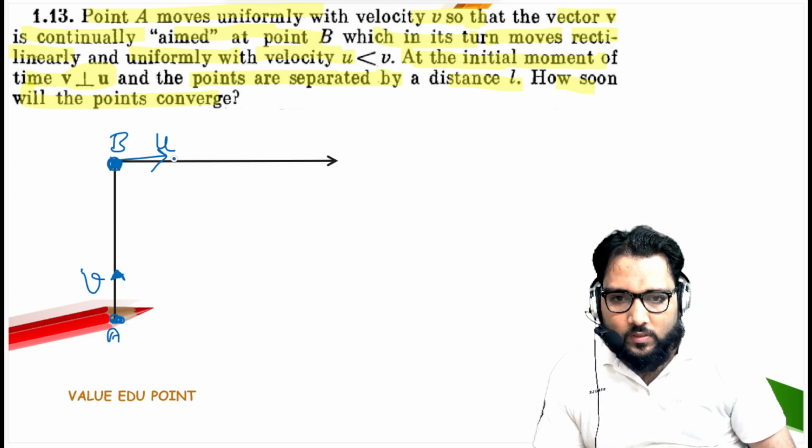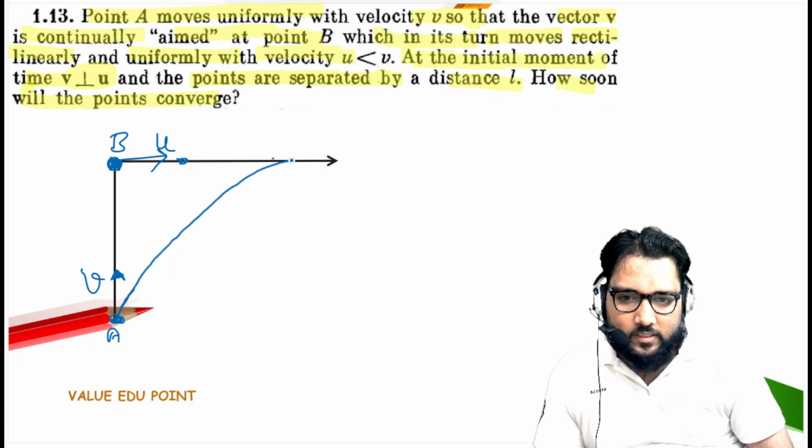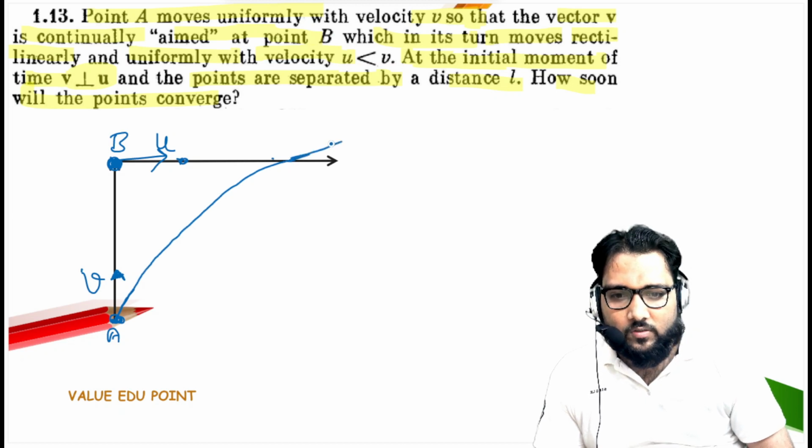Suppose B comes here. Again A is aimed at B, so A will come here, B will come here. So A will go in this direction and finally it will meet B here.